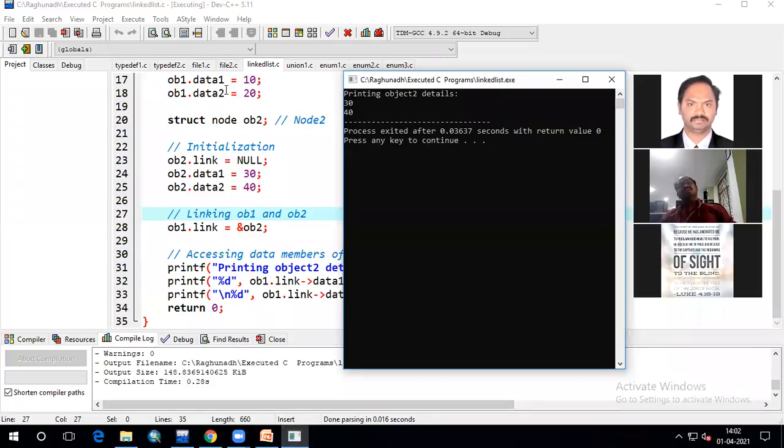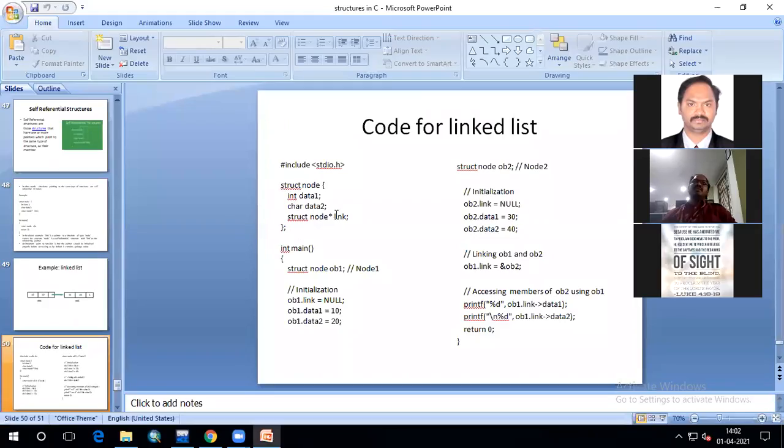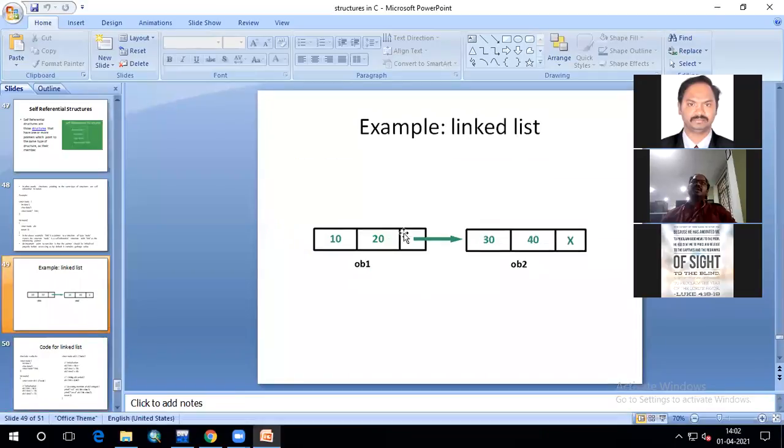Whatever the object2 details are there, those values I can access with the help of this pointer. So this is possible with the help of the self-referential structures only. When you are declaring the self-referential structure, then only you can traverse from one place to another place, so that you can access these.